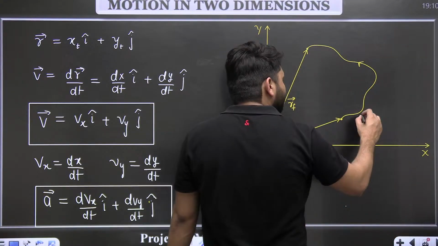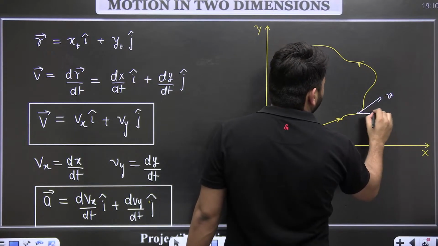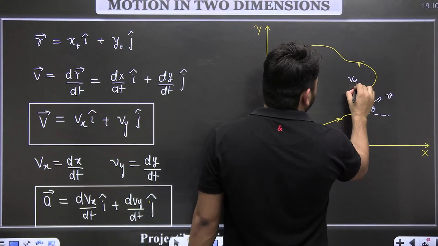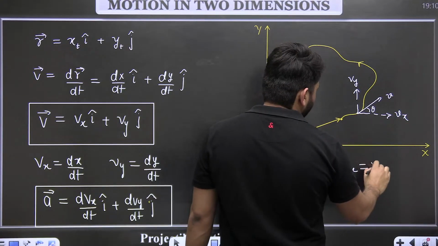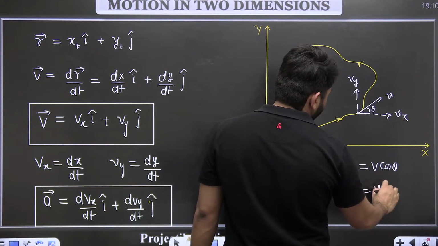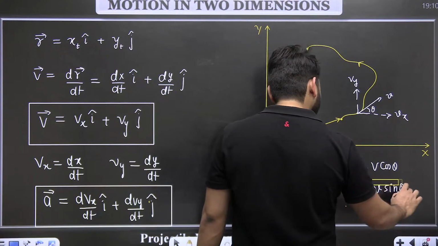So when the particle is at this point, let's say it is moving like this. This angle is theta, so this will be the y component, this will be the x component. So the x component is equal to v cos theta, and the y component is equal to v sin theta. They both are the x and y components.